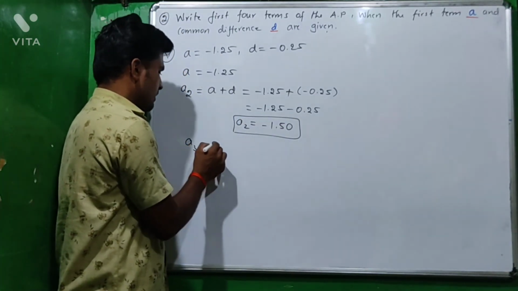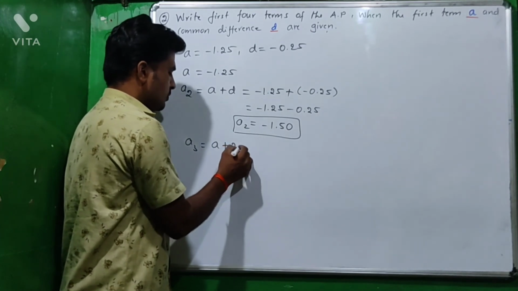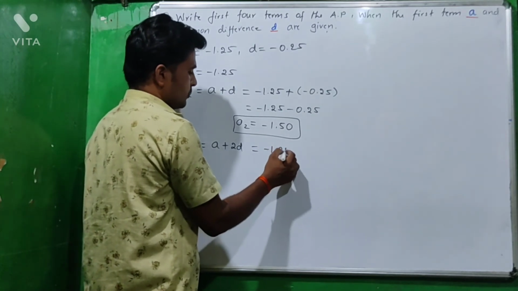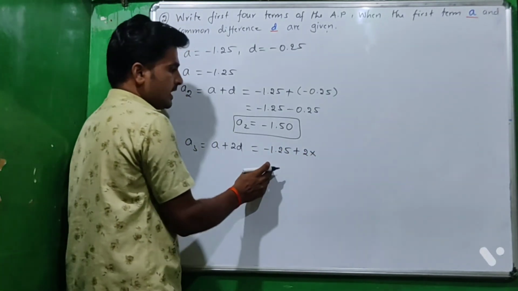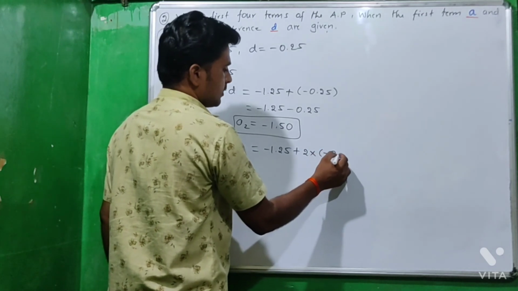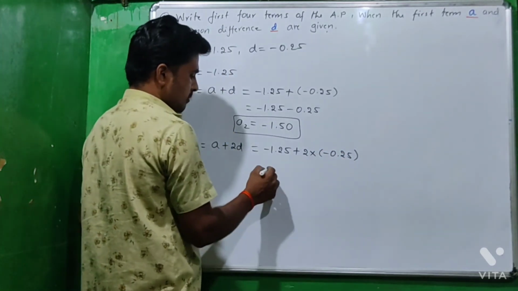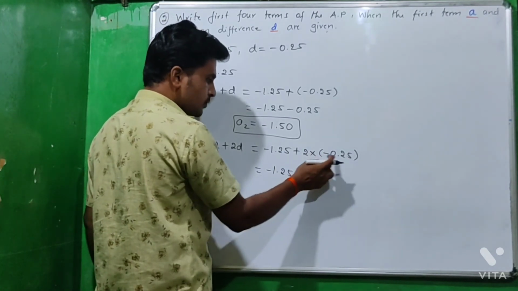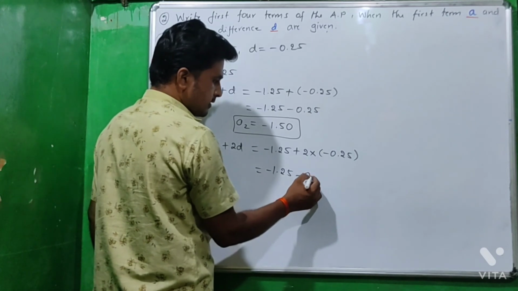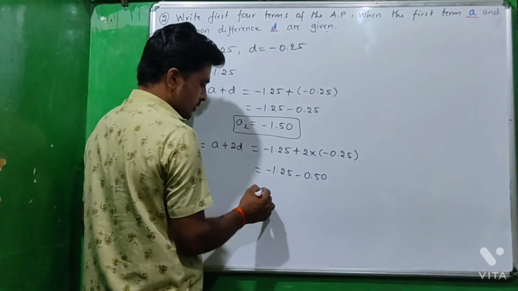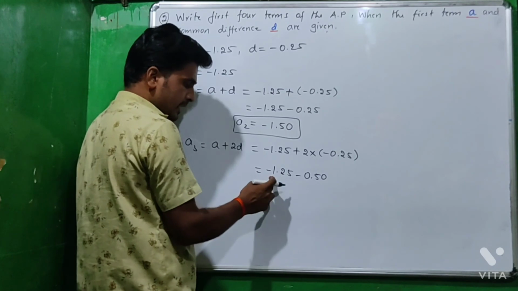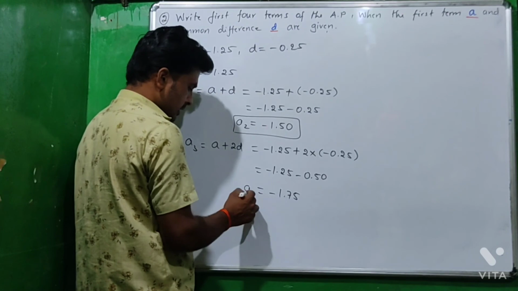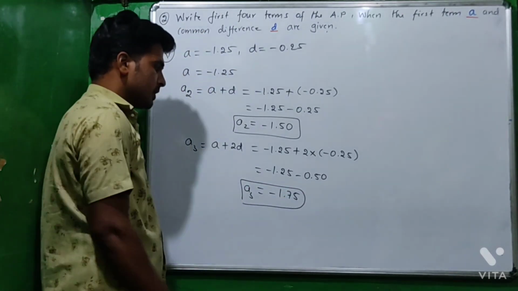Then a3 equals, we know, a plus 2d. Here a value is minus 1.25 plus 2 into d value is minus 0.25. So minus 1.25 plus into minus, 2 into 0.25 is 0.50. Here both are negative, so add them, that is minus 1.75. So a3 equals minus 1.75.